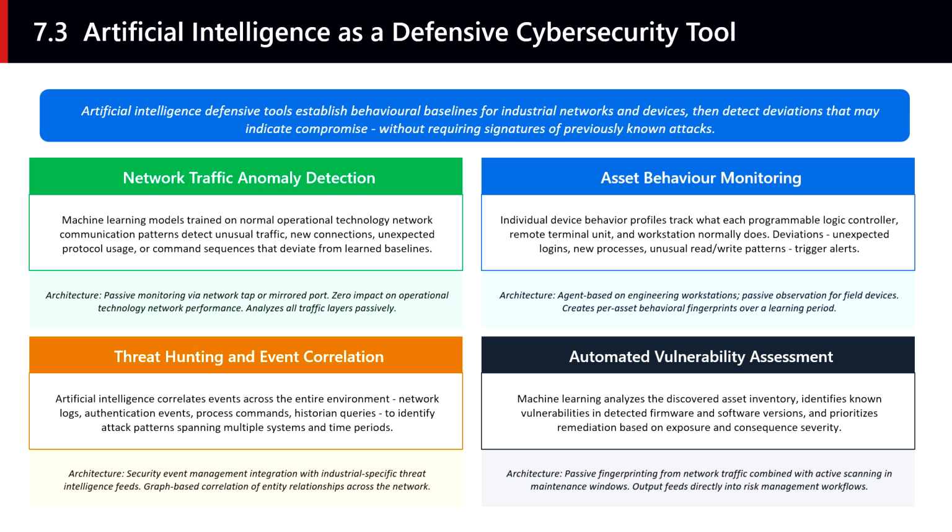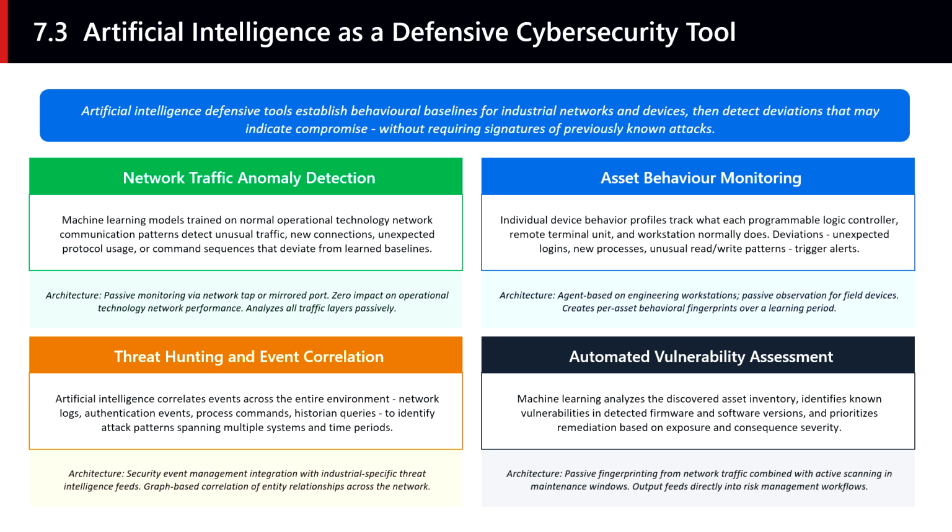Machine learning-based anomaly detection solves this problem by inverting the question. Instead of asking whether this matches a known attack signature, it asks whether this deviates from the established pattern of normal behavior for this environment. An attacker can develop custom malware that avoids known signatures, but they cannot avoid generating network traffic and issuing commands that deviate from the established baseline of normal operation.